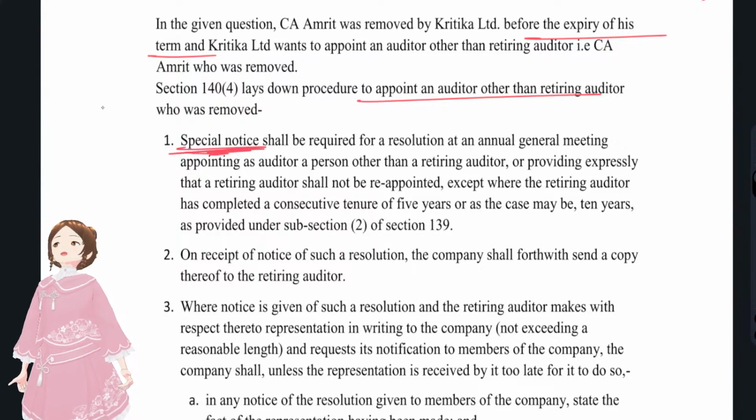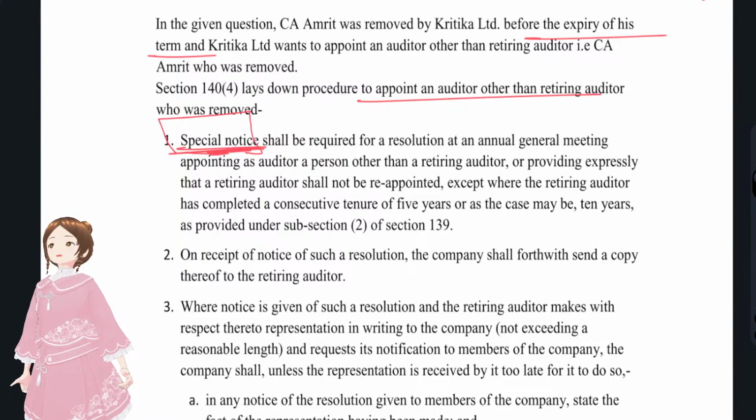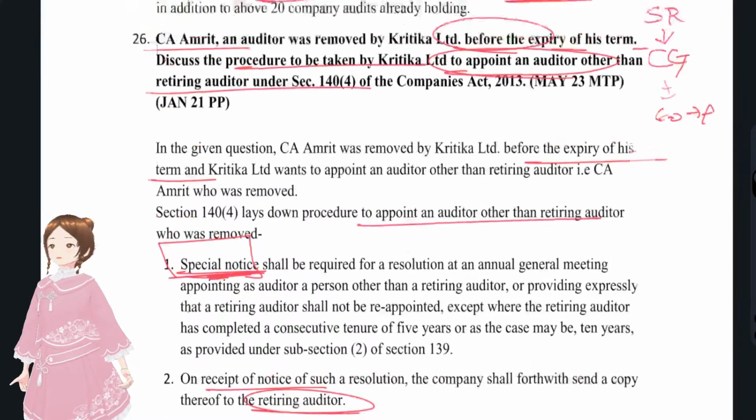Appointing the retiring auditor is ordinary business, so a normal resolution. Appointing an auditor other than the retiring auditor requires special notice, and the same notice has to be given to the retiring auditor, and because it's before expiry of the term,